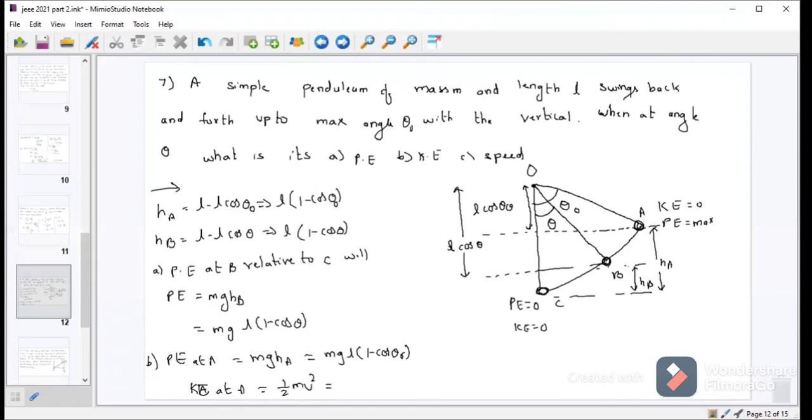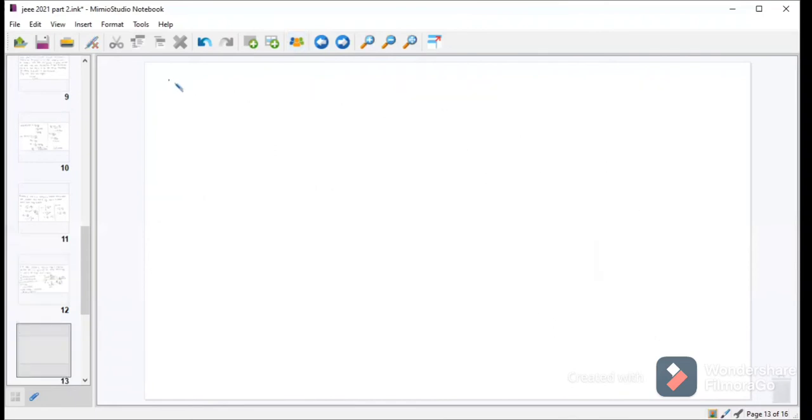At the A maximum position, velocity is 0. Now mechanical energy at A is equal to mgL into 1 minus cos theta naught. Let it be equation 1.